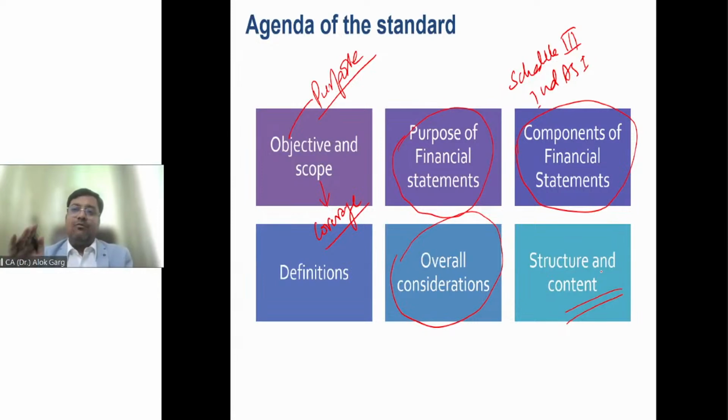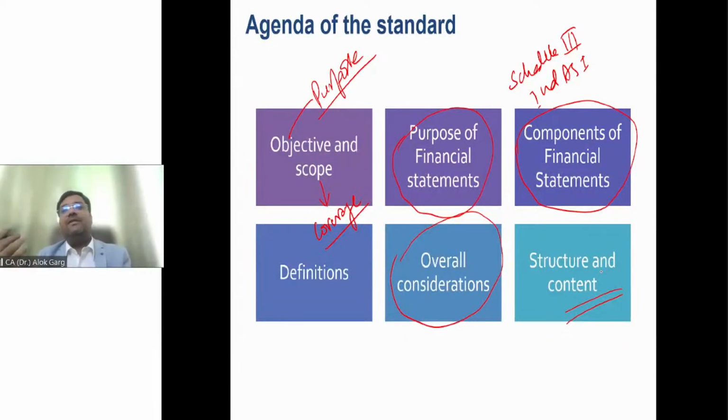So Ind AS 1 talks about what are the minimum line items in the balance sheet. What are the minimum line items in the profit and loss? What are the minimum line items in the statement of changes in equity? What should be your order of presentation in the notes to accounts? So Ind AS 1 talks about these things.